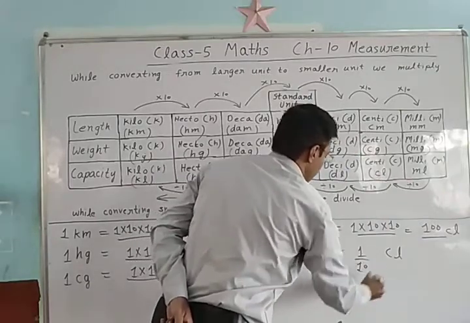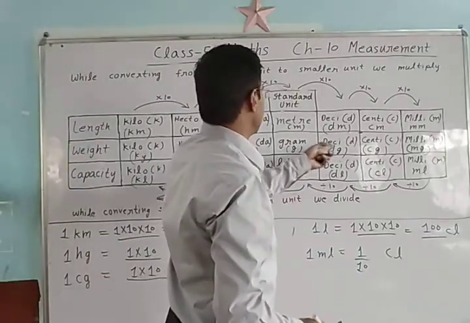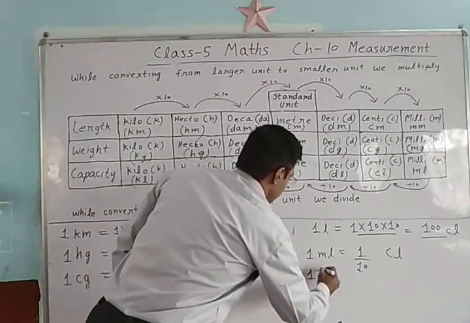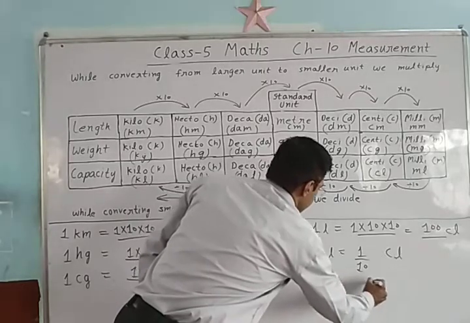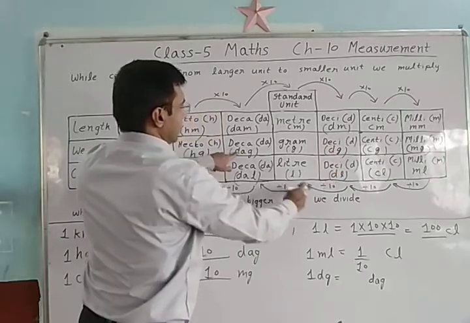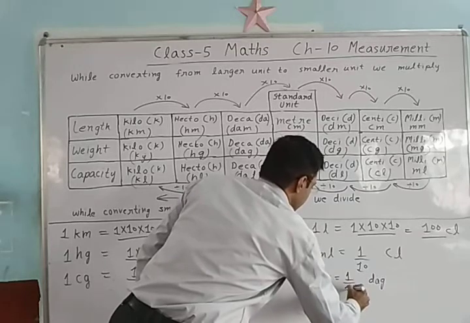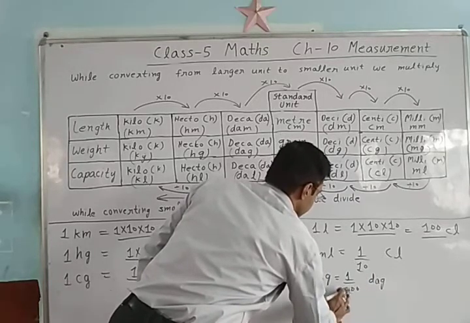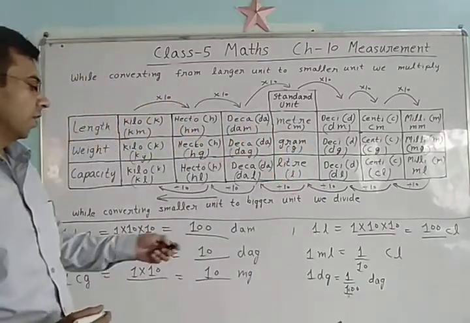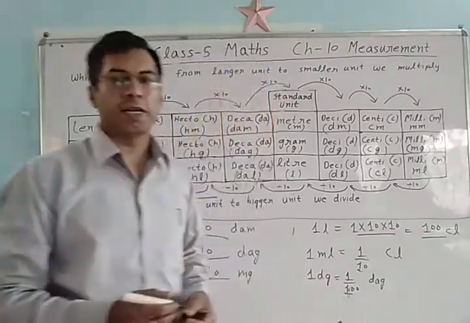Divide by 10. 1 by 10 centiliter. 1 decigram, how much decagram? See decigram, decagram: 10, 10. So write 1 in the numerator and 100 in the denominator, divided by 100. So 1 decigram is equal to 1 by 100 decagram.